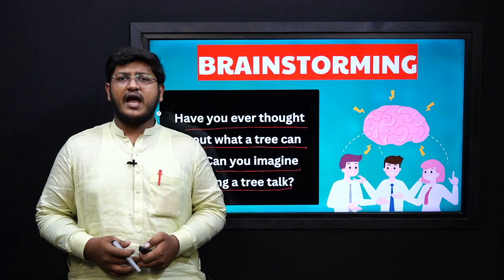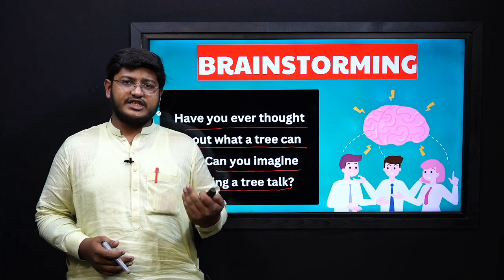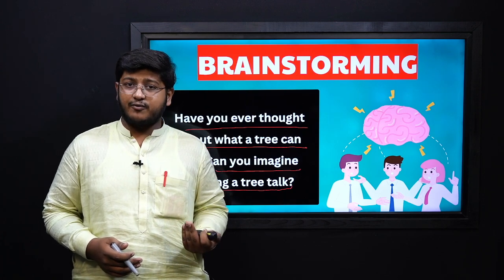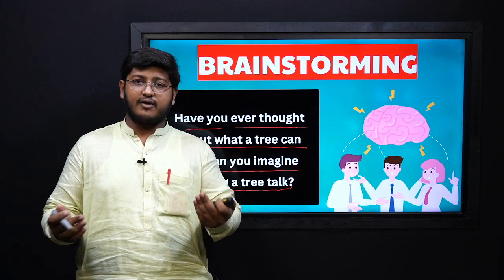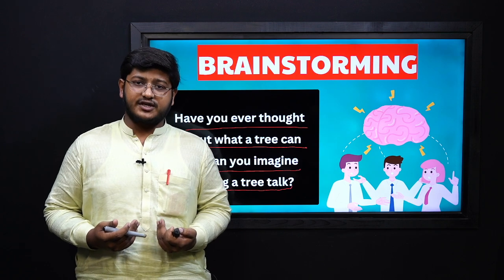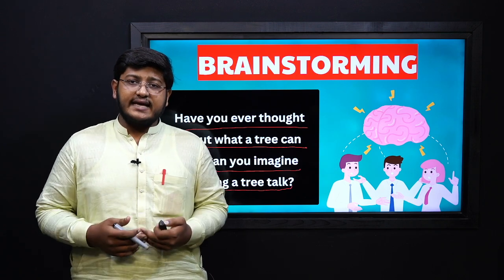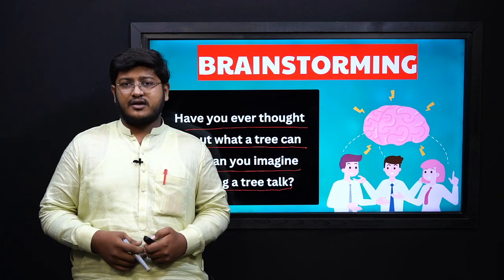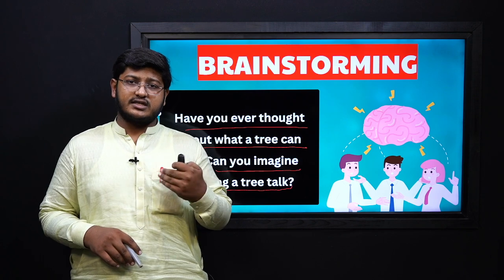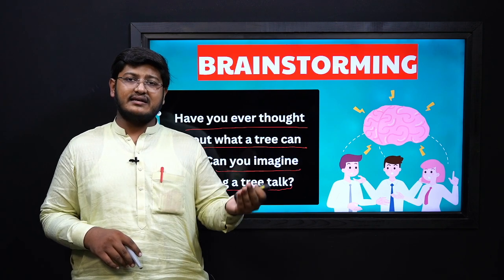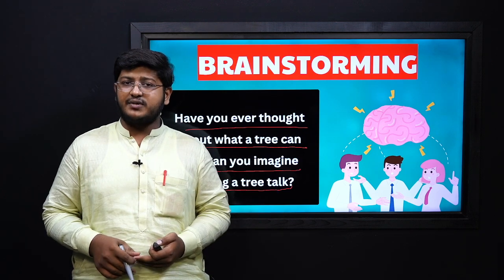I hope you have imagined it in your chapter, because the chapter is Heartwood and it is mainly concerned with a tree talking and we are actually the listeners of the tree. So why do such things happen? Talking is a human characteristic. It is not done by the trees or by the other species other than the human beings.